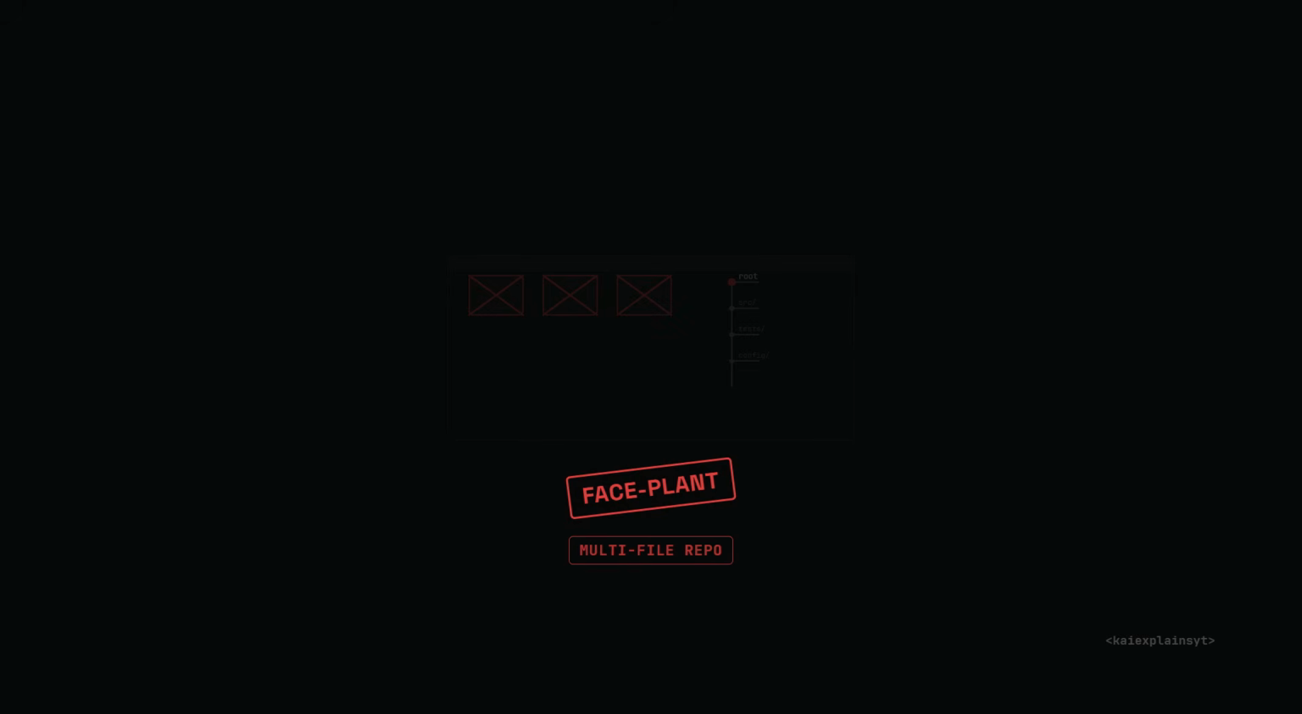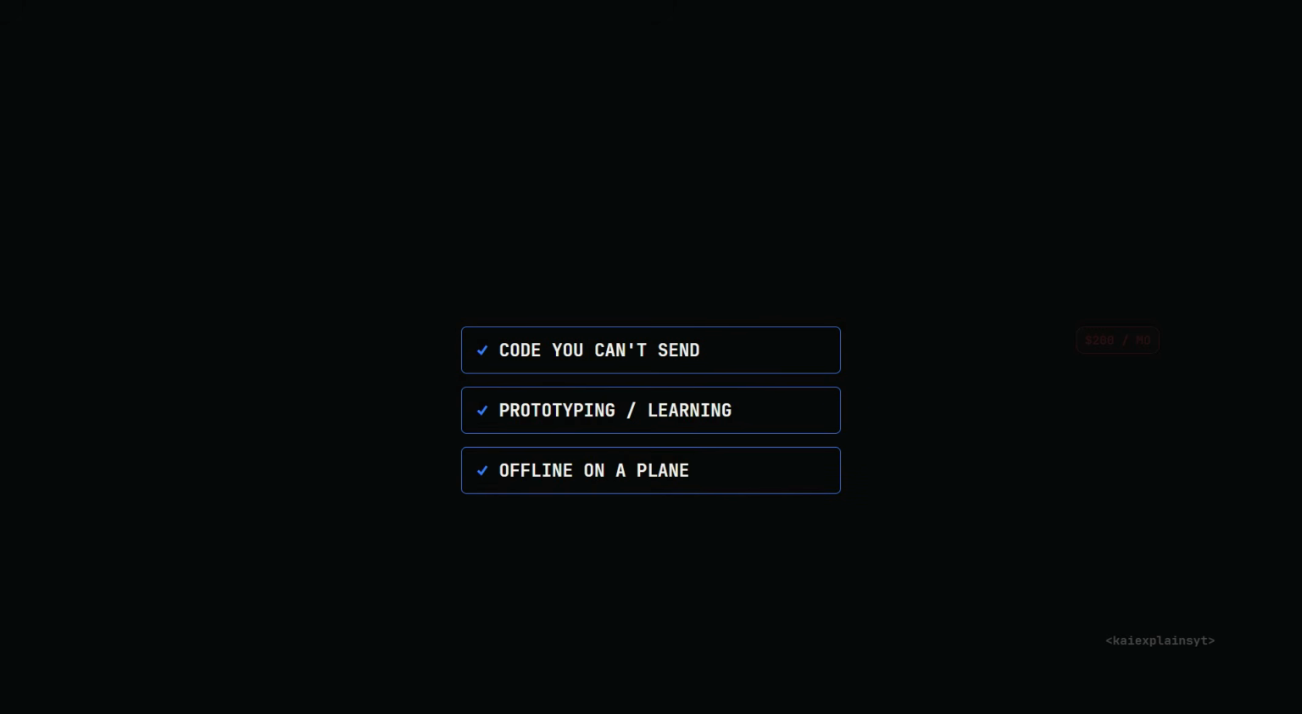The moat was never really the model. The moat was that you had to rent it. Qwen 3.6 is a genuinely capable coding brain that boots on your own laptop, offline, and answers to no one but you. Imperfect, honest about its limits, and completely yours.